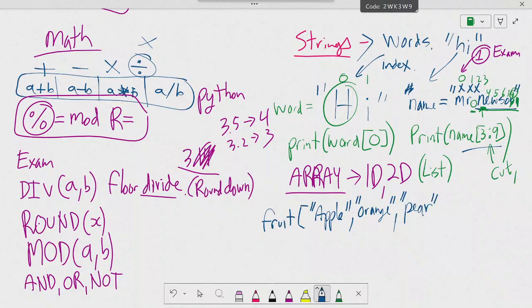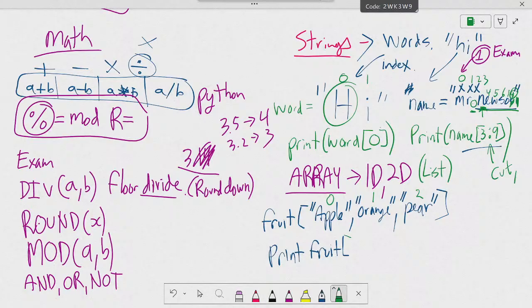Okay? And if I want to print a specific location, I would just say the array name, fruit, and then in here, this is 0, 1, 2. Okay? And so the difference from a string is that with a string the 0 represents one character, one letter. But for arrays, it can represent a word or a number or something else. Okay? And so this is the idea there.